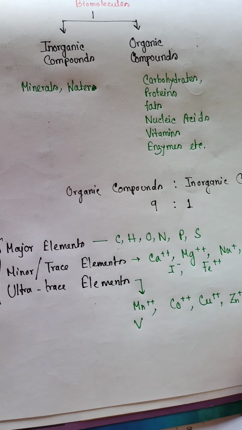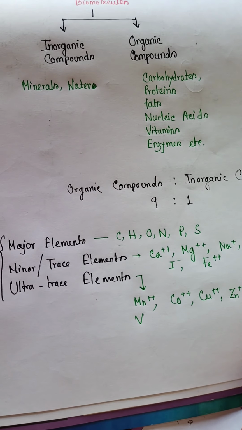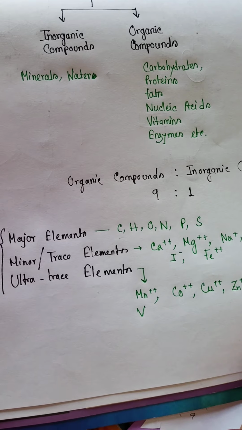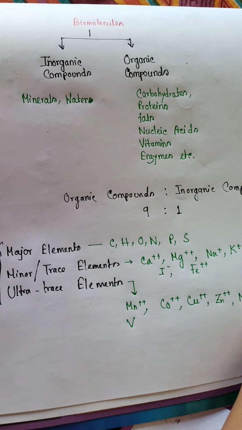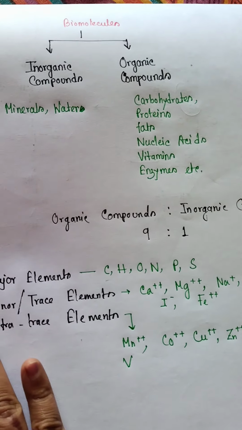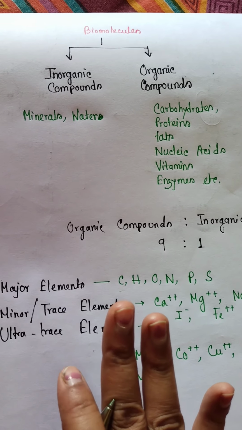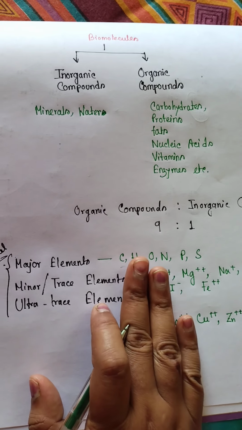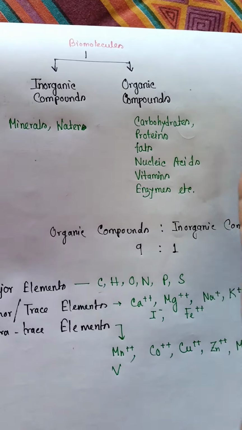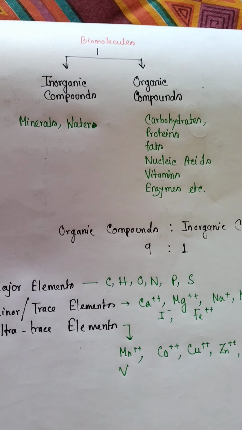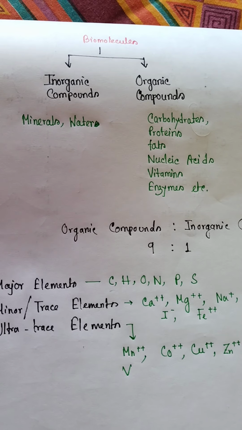Okay, so these are called essential elements, and there are three categories: major, minor or trace, and ultra trace. So you have to remember the examples of all these types of essential elements and the types of biomolecules also.